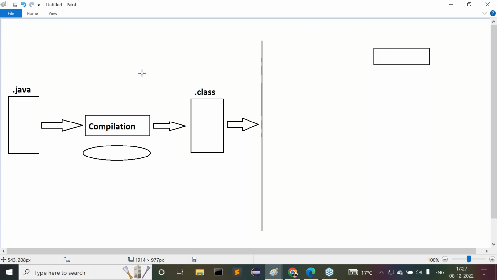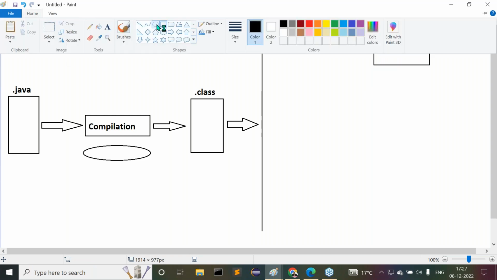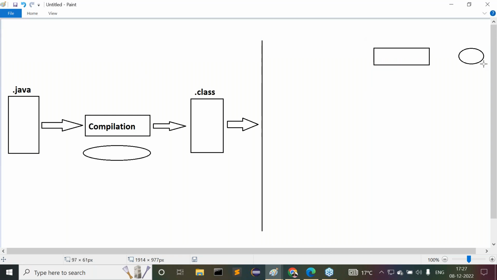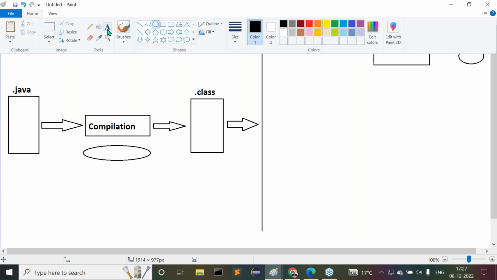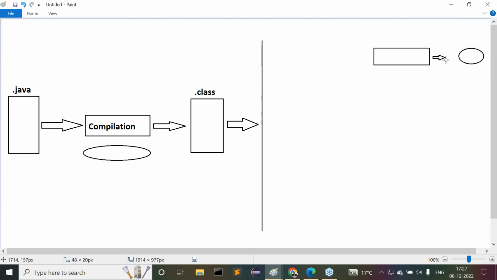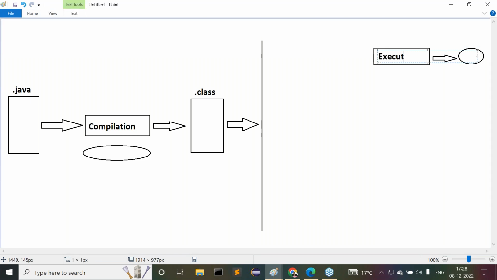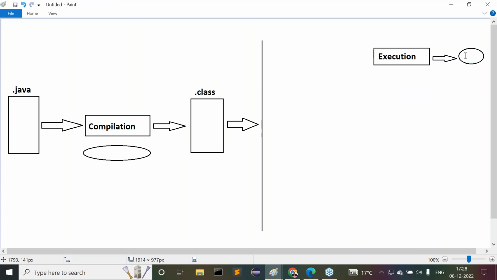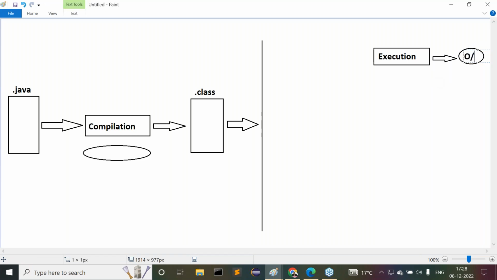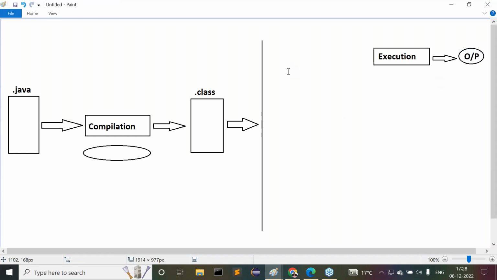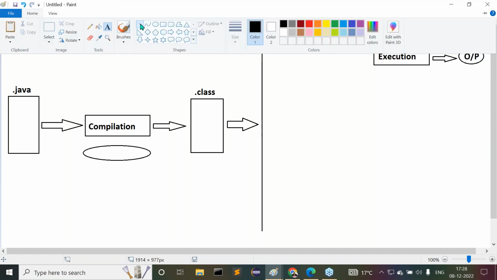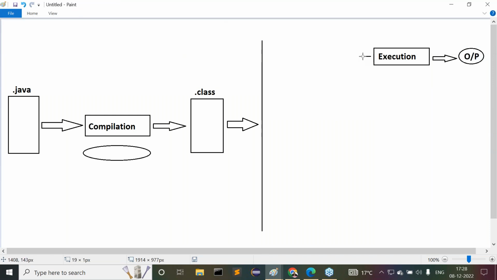After that one time execution, we are going to get some outputs. This is the execution, and here this is the output. All of you observe carefully.